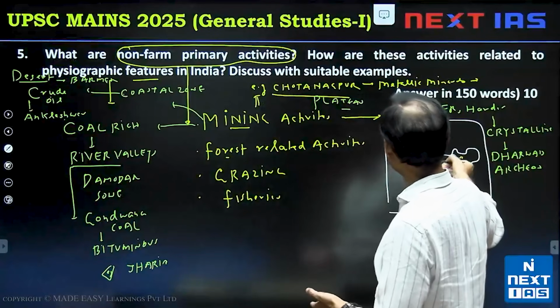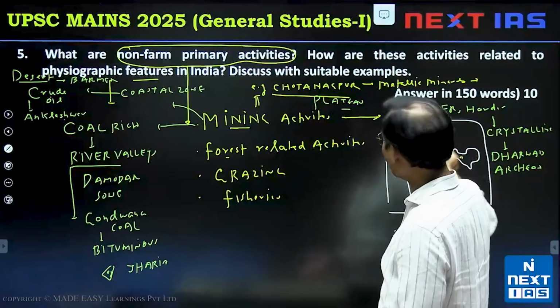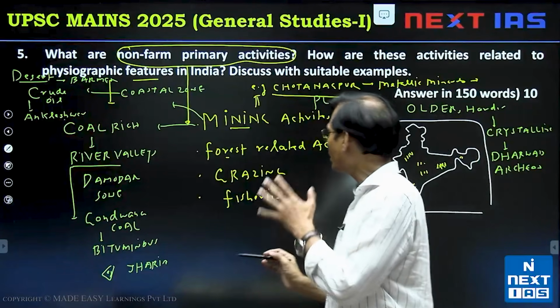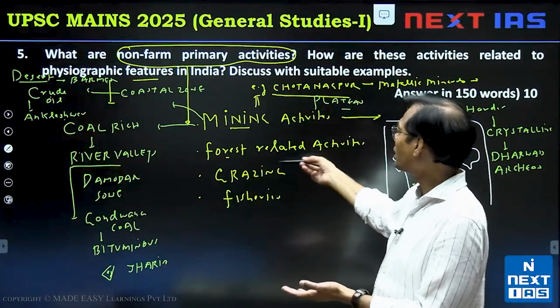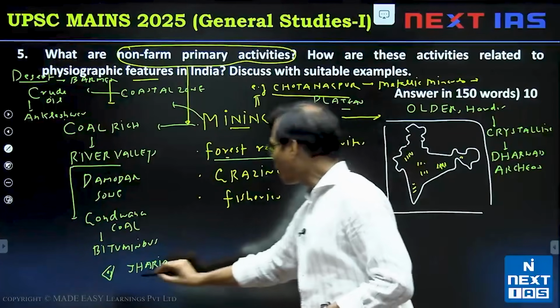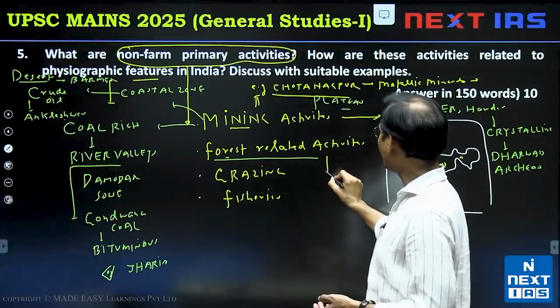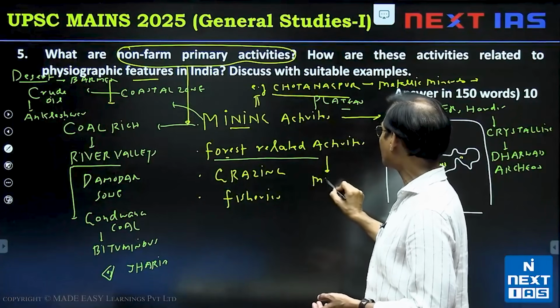But these maps are wonderful, and if you can draw a map like this, then it will also be enhancing. As far as other aspects in the 150 words you have to write down, then forest related. One point you can mention: in forest area, forest related activities like minor forest produce.